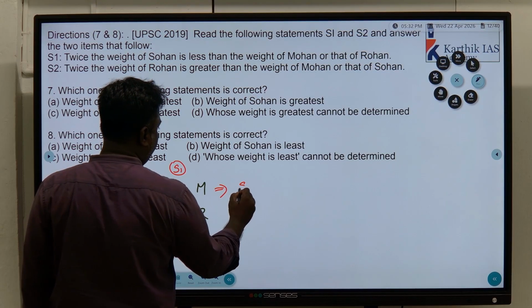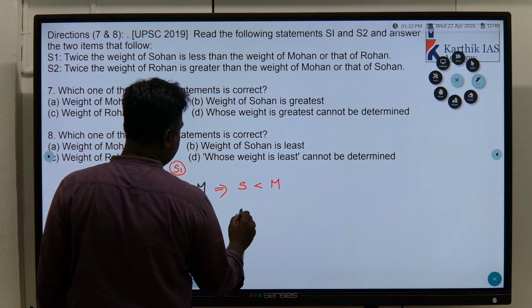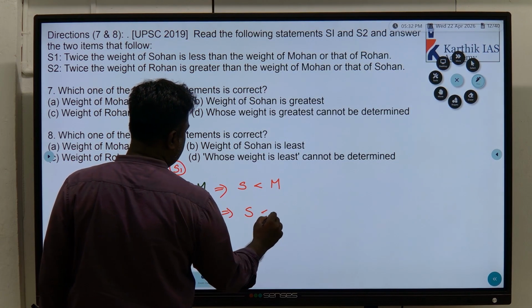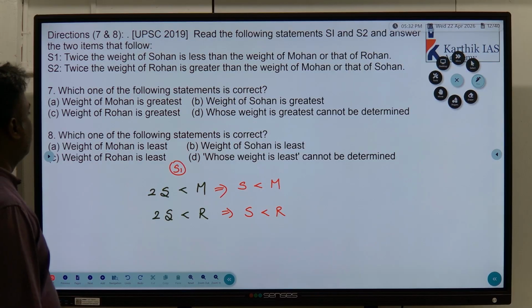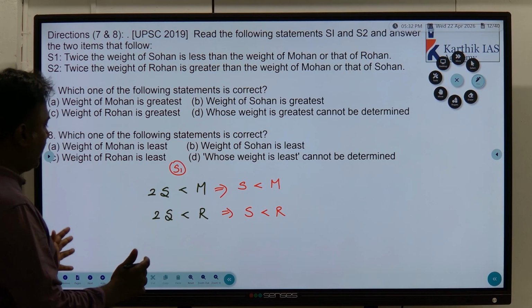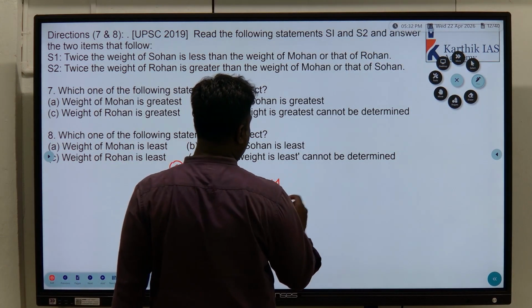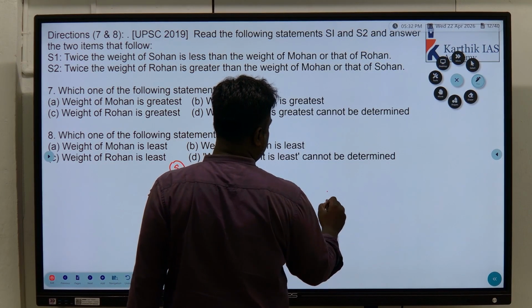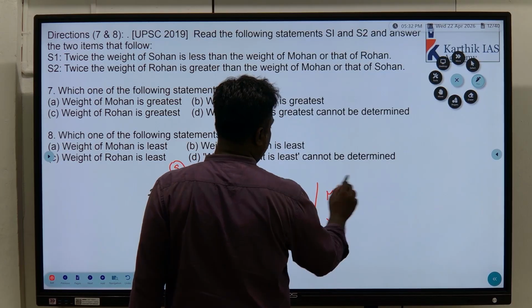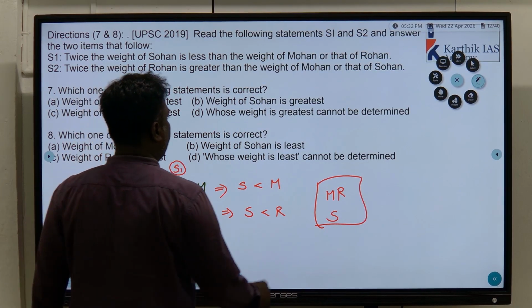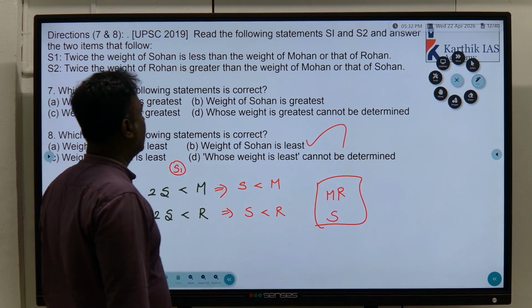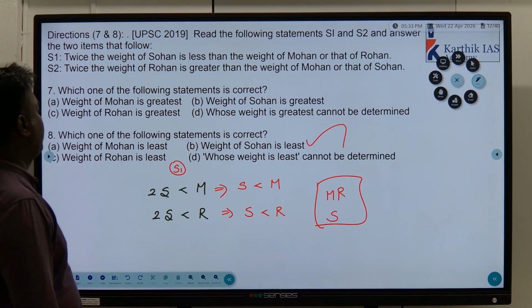Twice the weight itself being less than means obviously S is less than M. Obviously S is less than R. Sohan is less than Mohan. Sohan is less than Rohan. So with this we can conclude S is less than M and R. Correct? So S, M, R, like that we can say. So who among them is the least? Definitely we can say the weight of Sohan is least. That we can conclude with statement 1.